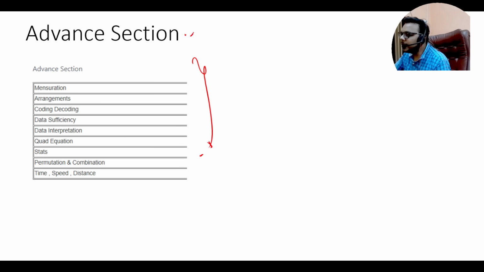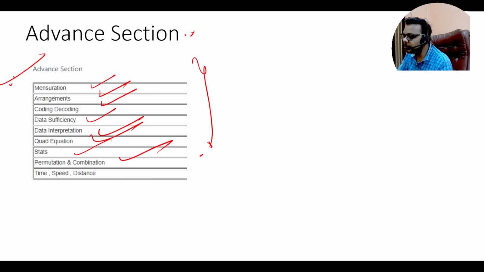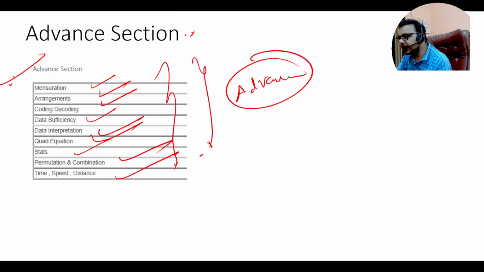Talking about the advanced section. In the advanced section, there will be mensuration, arrangements, coding-decoding, data sufficiency, data interpretation, quadratic equation, stats, permutation and combination, and time, speed, distance. These will be the topics for the advanced section. Even some candidates don't know the syllabus of the advanced section and they prepare all the topics. For the advanced section, only these topics you need to prepare. Only from these topics you will be getting the questions.